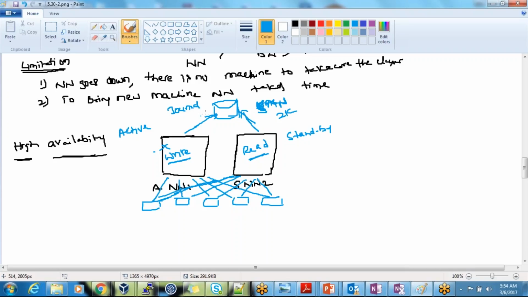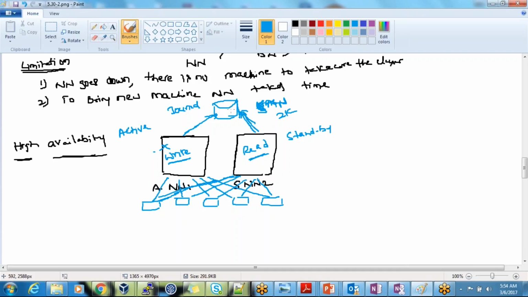You can have one machine as a central location where they share the edits and FS image. The responsibility of the standby name node, not secondary, I should not say secondary, is to take the edits and FS image from the central location, merge them and update back. That is the responsibility of the standby name node.